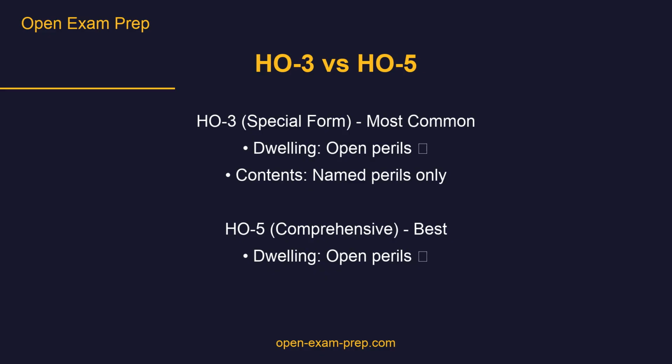Know your policy forms. HO3 is the most common, open perils on the dwelling but named perils on contents. HO5 is comprehensive, open perils on both dwelling and contents. This distinction is tested frequently.